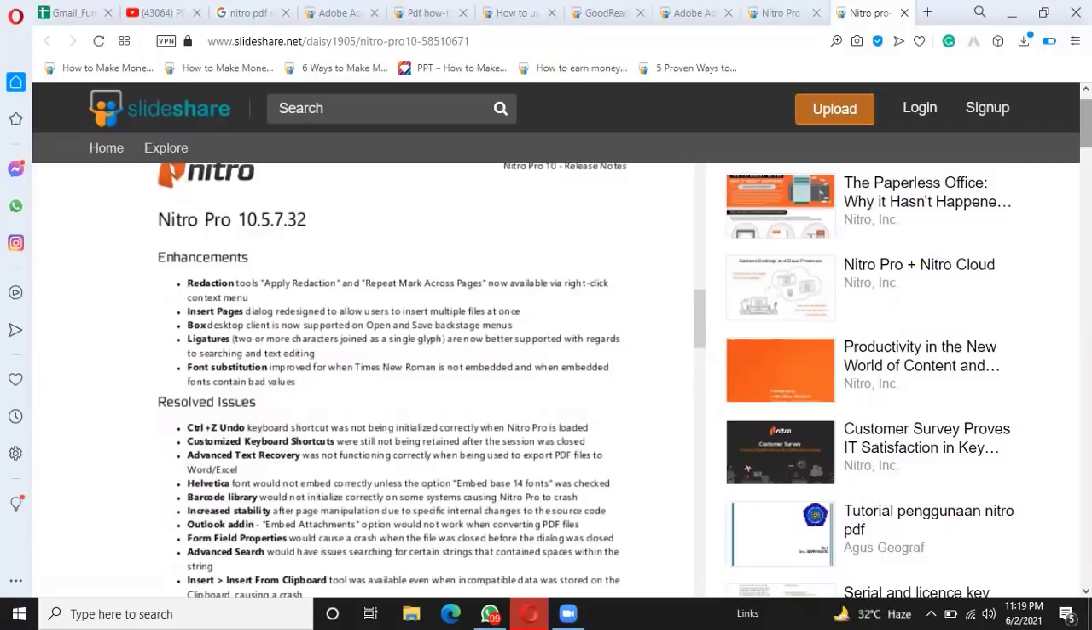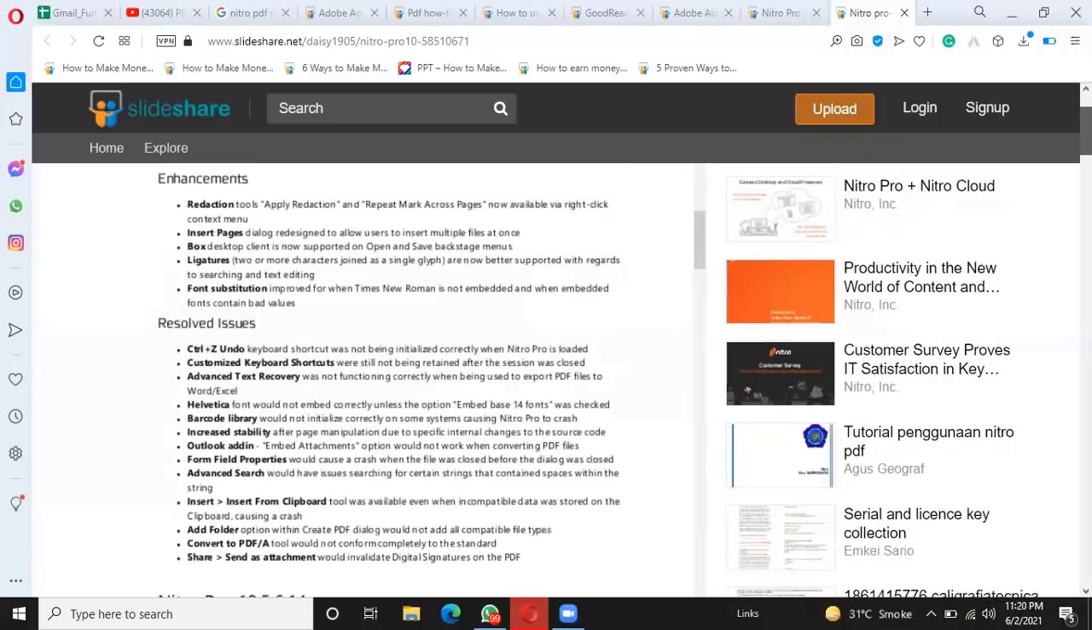The Outlook add-in embedded attachments option would not work when converting PDF files. Form field properties would cause a crash when the file was closed before the dialog was closed. Advanced search would have issues searching certain strings that contain spaces within the string. Next, share send as attachment would invalidate digital signatures on the PDF.